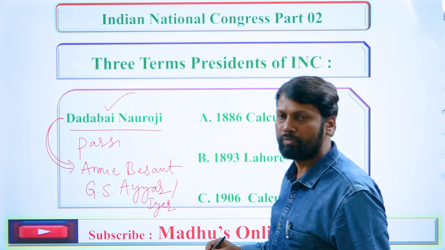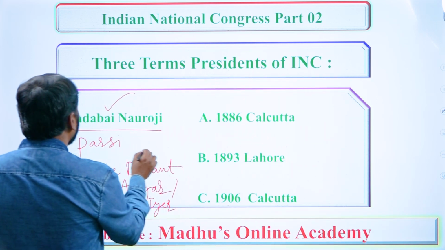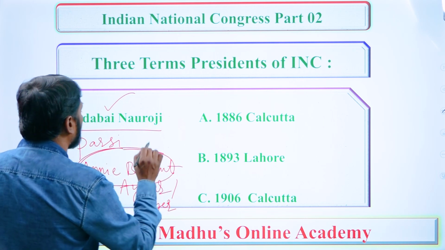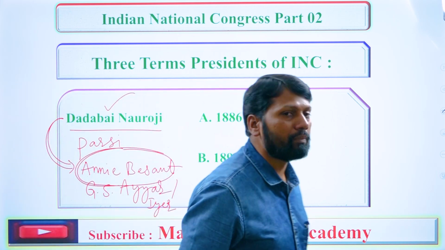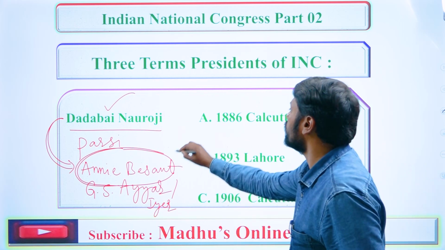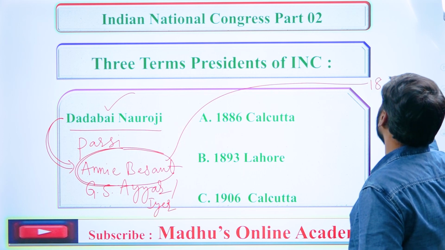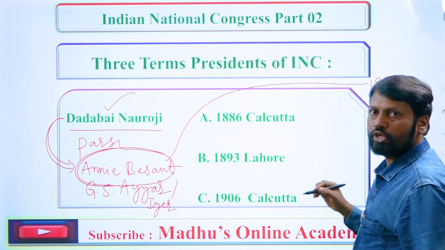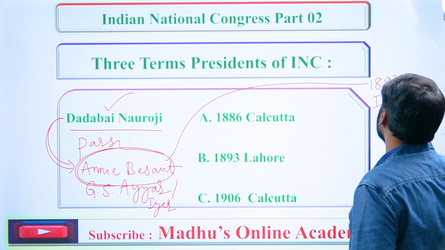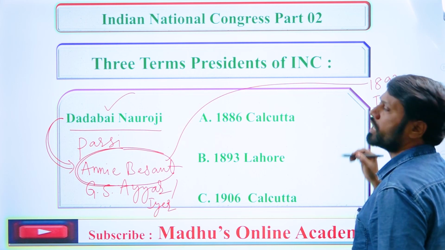Remember this carefully. Now it is the context to remind you about the significance of Madam Annie Besant. Actually, she came to India in the year 1893. She was an Irish woman, from Ireland. She came to India in 1893.